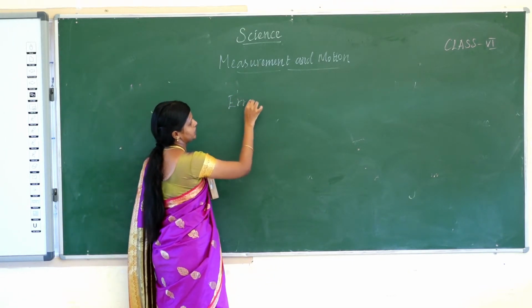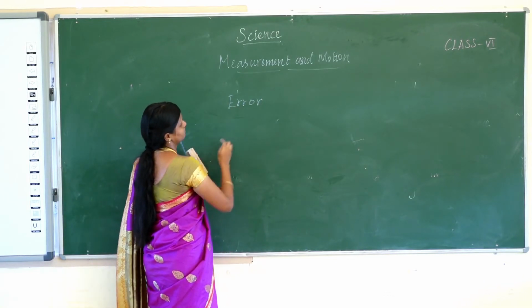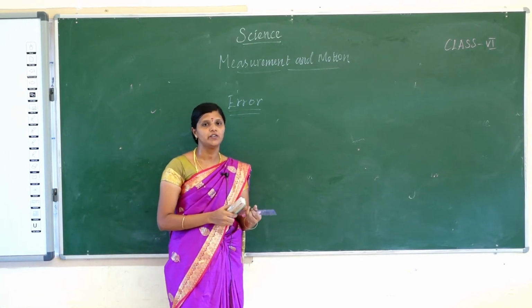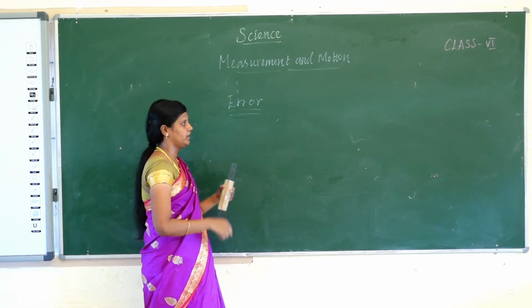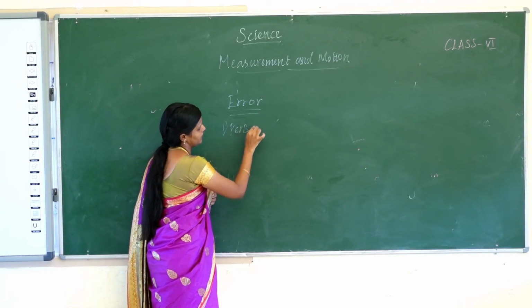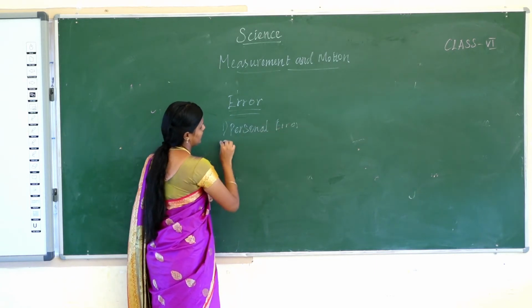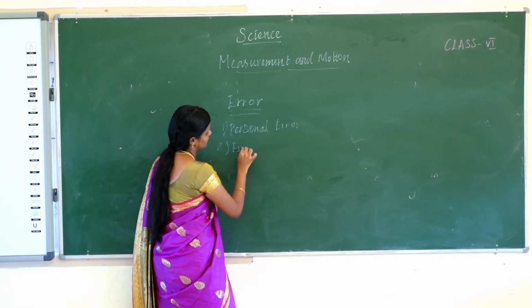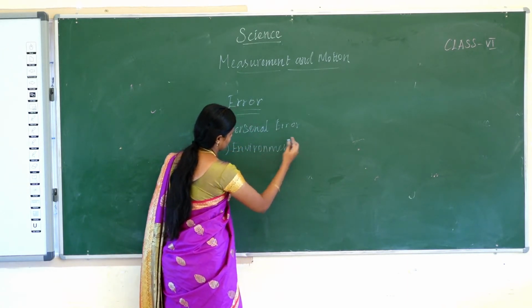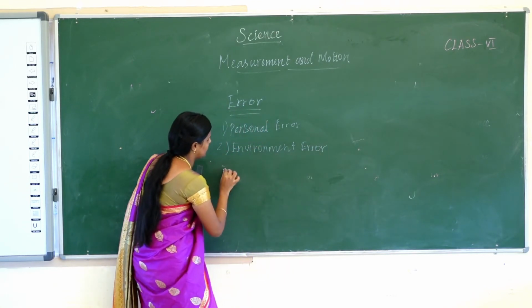Error has three types: personal error, environmental error and instrumental error. First we are going to see about personal error.